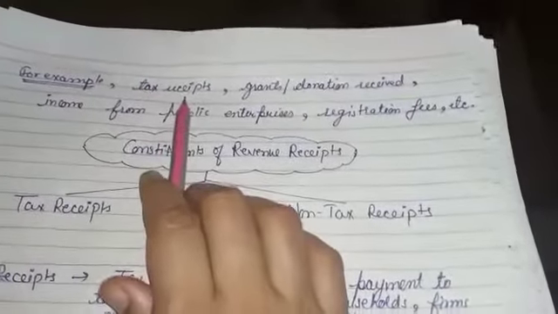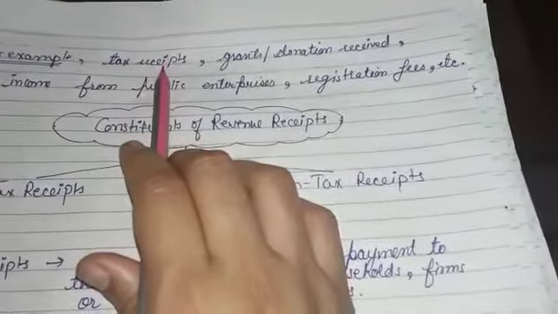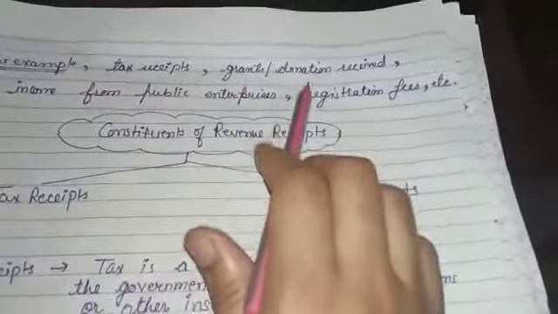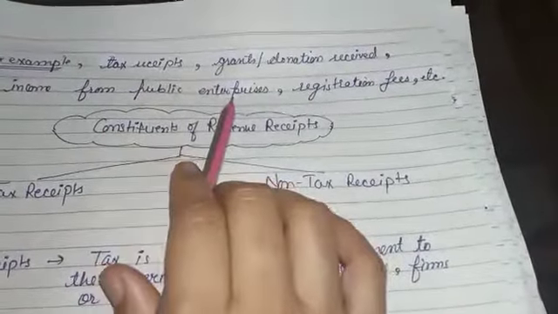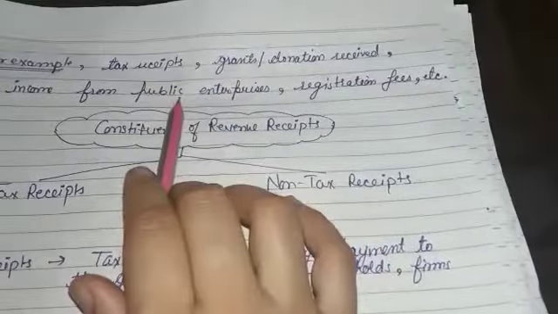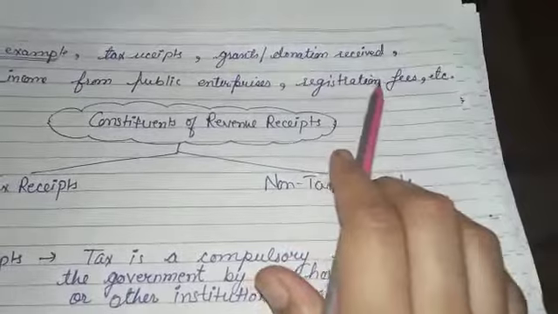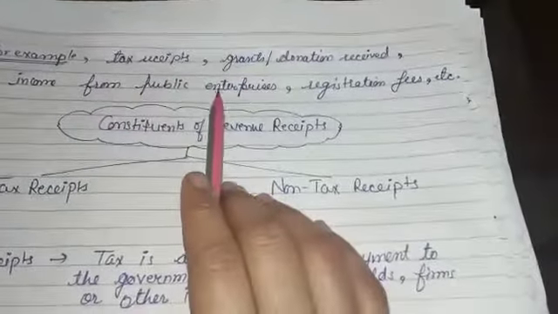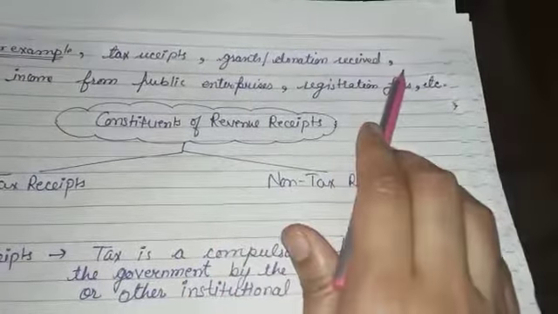Examples of these revenue receipts are tax receipts, which do not create any liability nor reduce the assets of the government. Grants and donations received by the government. Income from the public enterprises, meaning the government enterprises and their income and profits earned. Registration fees paid by the public to the government. All these types of receipts do not create liability of the government, neither do they reduce the assets of the government.